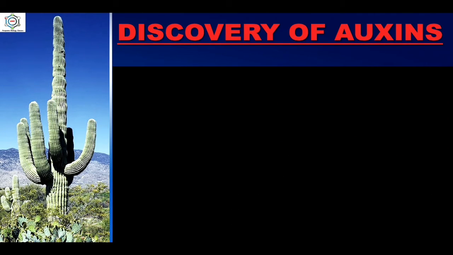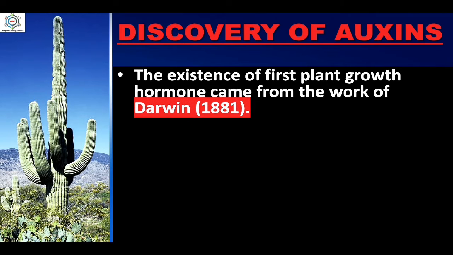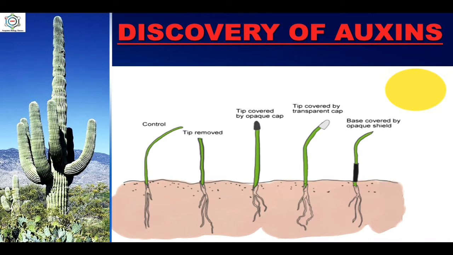Now, the discovery of auxins. Let's see here. The existence of the first plant growth hormone came from the work of Darwin in 1881. Darwin and his son, while working on canary grass, that is Phalaris, demonstrated the bending of grass coleoptile towards a unilateral source of light. Here you can see the diagrammatic summary of Darwin's experiments on phototropism and auxin.